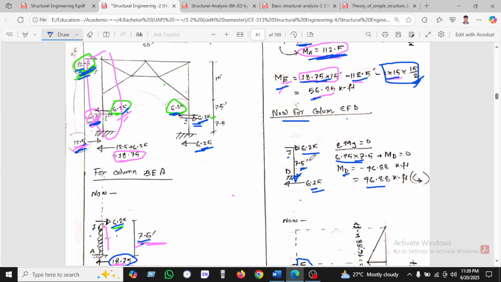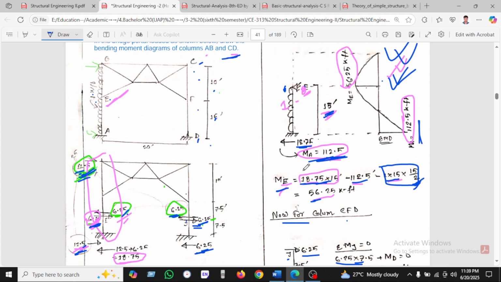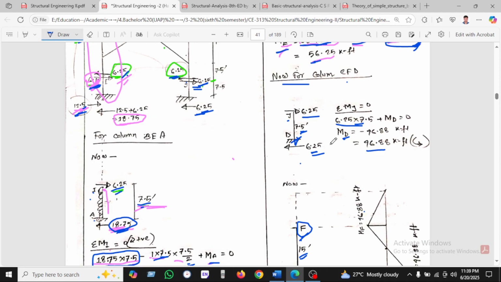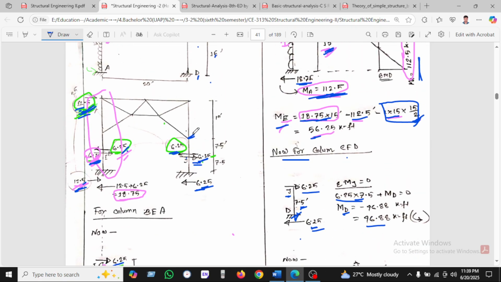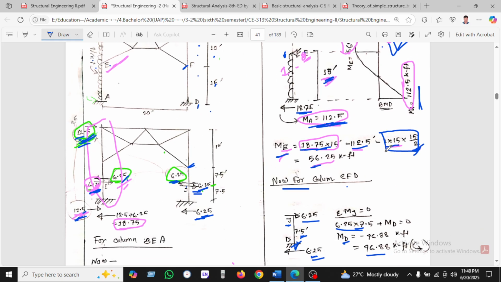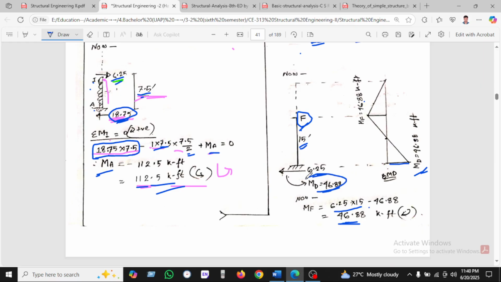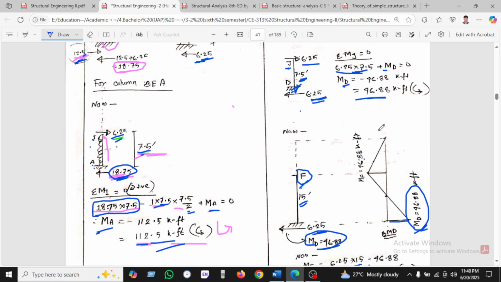So this is the free body diagram shown in CFD. As CF is not carrying any load, but the point F is carrying 6.25 and 6.25 at the D point for balance purposes, and taking the moment of point J. This is the point J. So we know the 6.25 force into perpendicular distance is 7.5, and MD is unknown, and finding MD is 46.88. So we find 46.88, or we can see here 46.88 kip per feet.